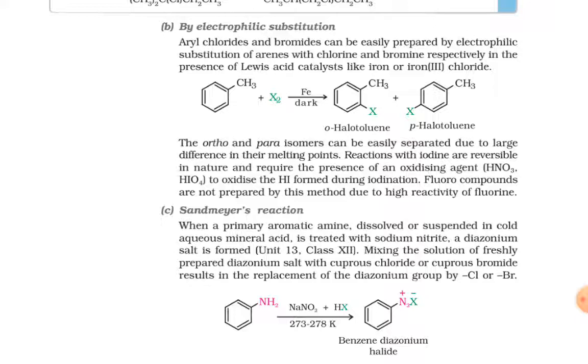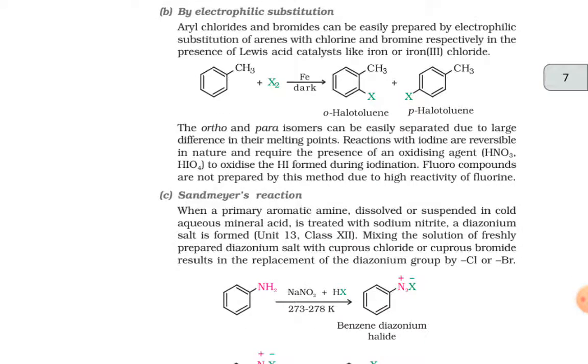Reactions with iodine are reversible in nature and require the presence of an oxidizing agent, HNO3 or HIO4, to oxidize the HI formed during the iodination. Fluoro compounds are not prepared by this method due to high reactivity of fluorine.